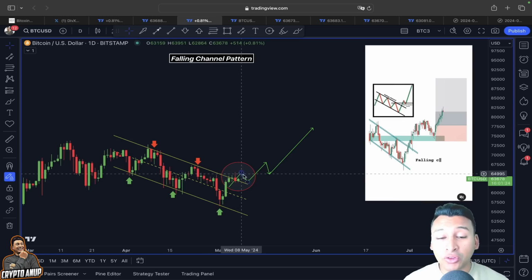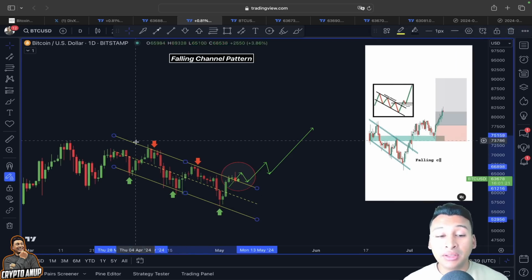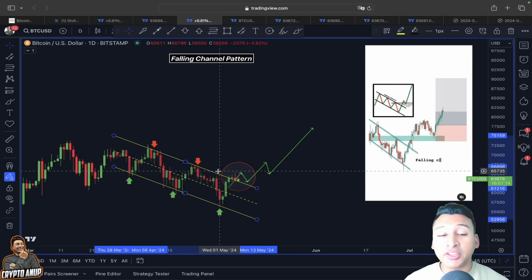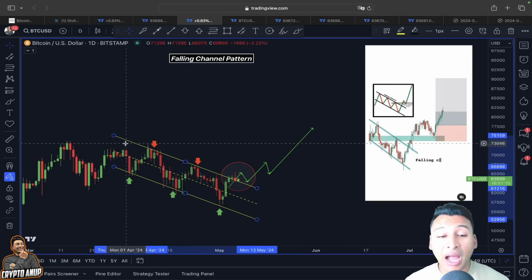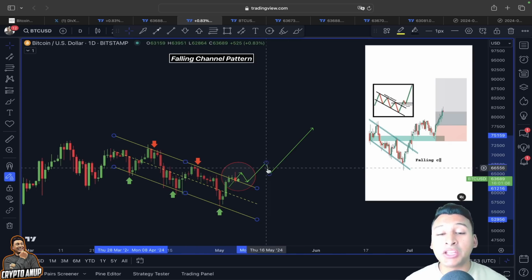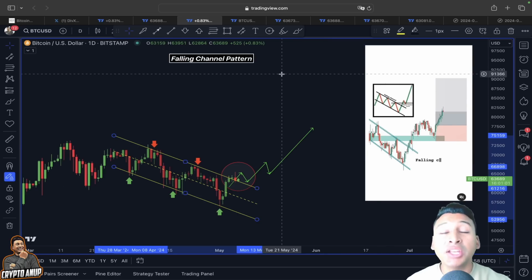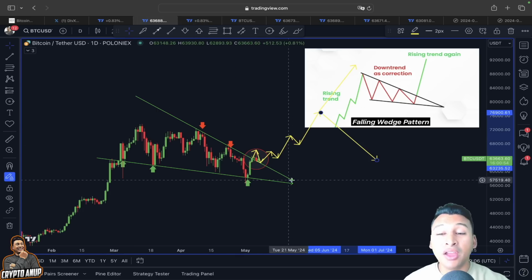We could see some more consolidation, price even coming back to test the previous trend line, this line which previously acted as resistance, right? Since we are above it, it could result in a further impulsive move, because this is a breakout. Price remaining out of this channel, the upper trend line from this falling channel, is going to be looked at as a breakout, and we are expecting the upcoming days for Bitcoin, just like I showed you in an example, to be bullish.